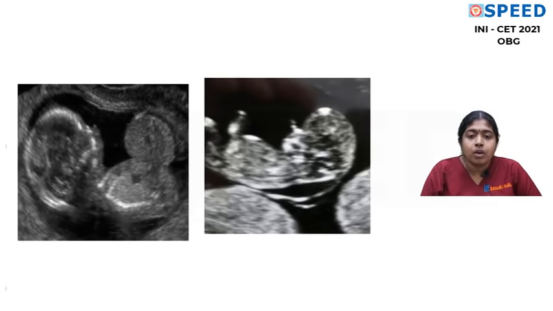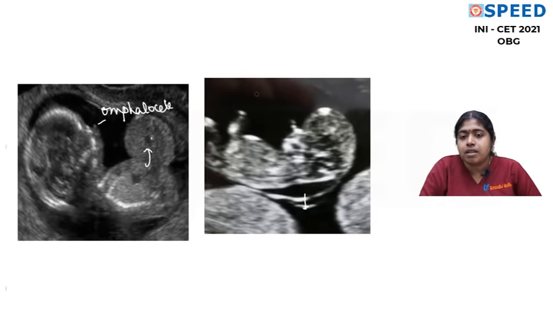And this is the omphalocele. You can see that there is herniation of the abdominal contents through the umbilical cord. This is omphalocele. And here you can see the fetal head, and here a swelling in the region of the neck, which is cystic hygroma. Is that okay? Now this is cystic hygroma.